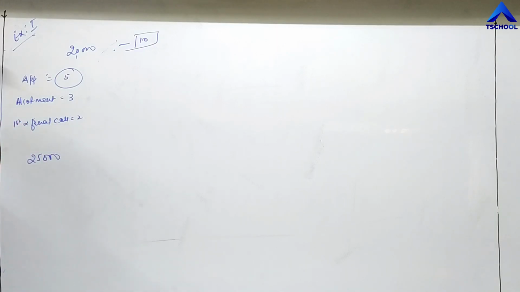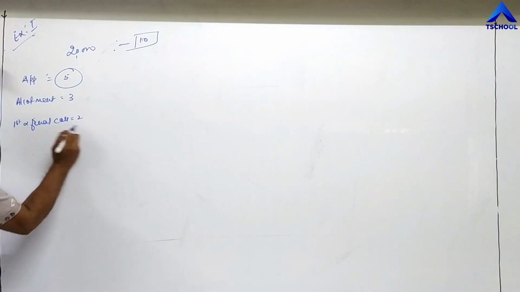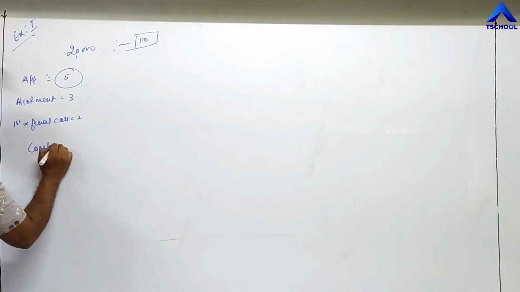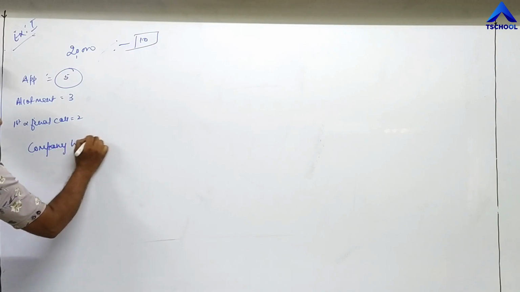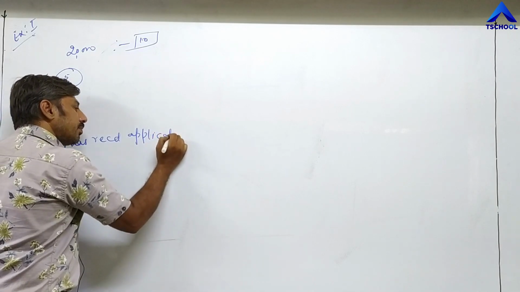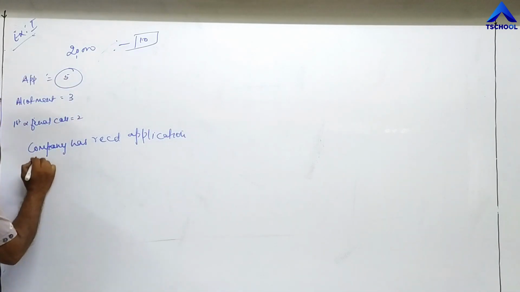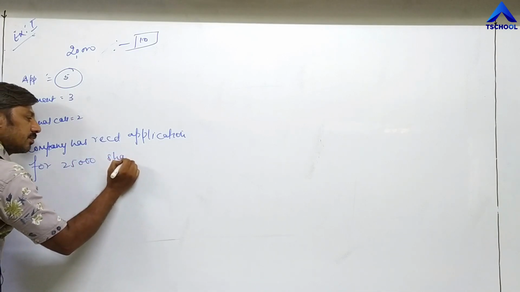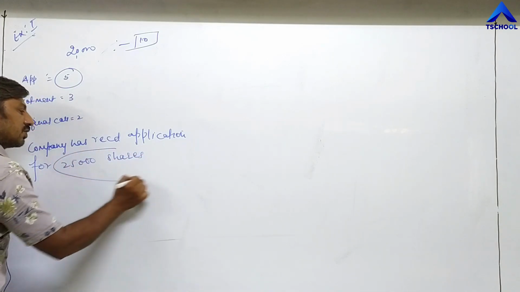Now, the second part of the question. The company has received applications for 25,000 shares.